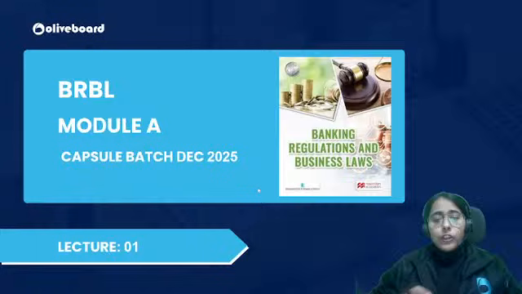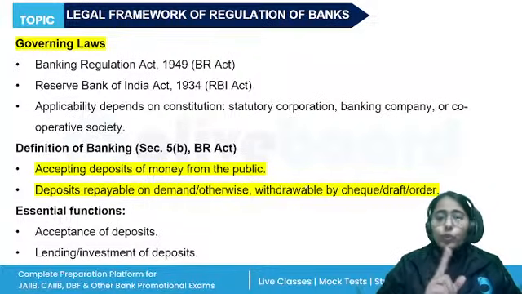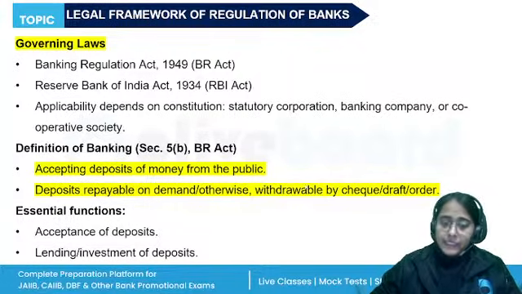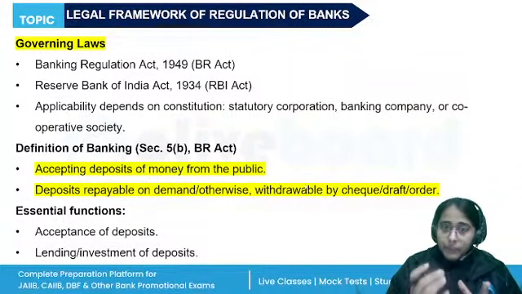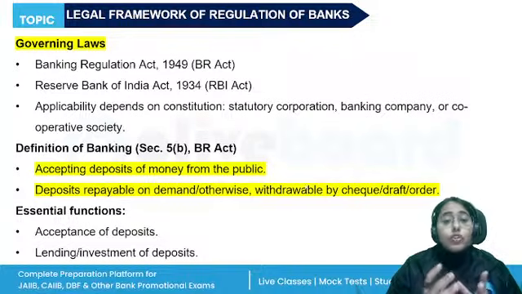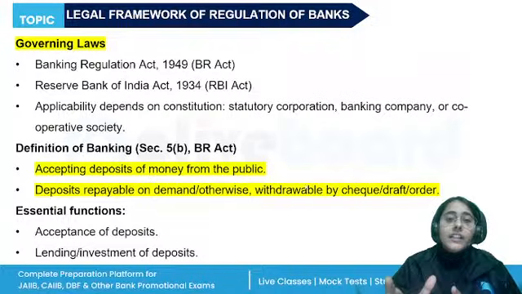So the first unit of our module A is the legal framework for the regulation of banks. Two acts are covered in module A: the Banking Regulation Act of 1949 and the Reserve Bank of India Act of 1934. We know these two acts govern banking in India. RBI is the regulator, the controller of the banking system. Some powers have also been given to the government, like the opening of the bank. RBI has the powers of winding up of the bank. Some powers are given to the government for acquisition and amalgamation.